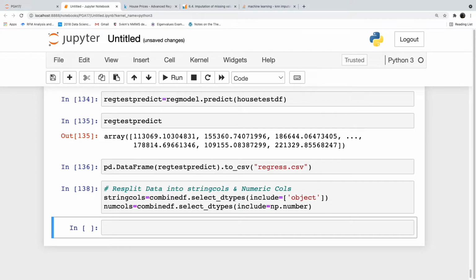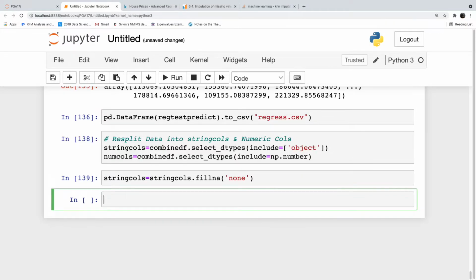Okay, so we have split our data into string cols and num cols. Now, what was the first strategy suggested? The first strategy suggested was to replace the value with none. So string_cols equals string_cols.fillna('none').